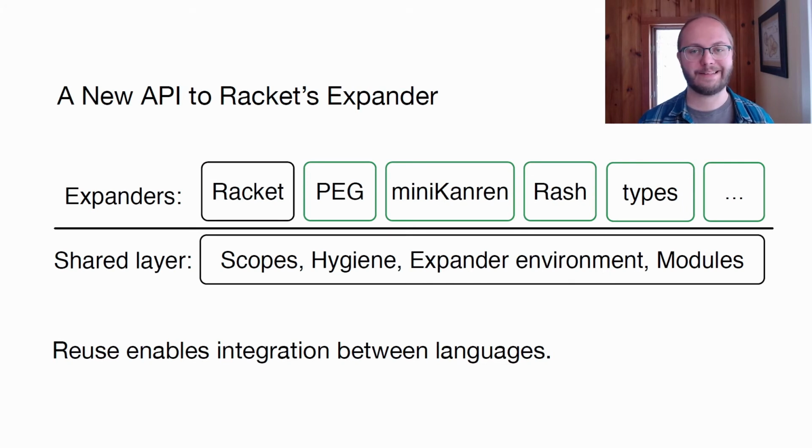Rather than implement DSL expanders totally from scratch, we can reuse features from Racket's expander. That way we can have the Racket expander and all DSL expanders share a common implementation of essential language-independent concepts, like scope. This sharing enables integration between languages. We've created a new API that exposes the language-independent parts of Racket's expander.